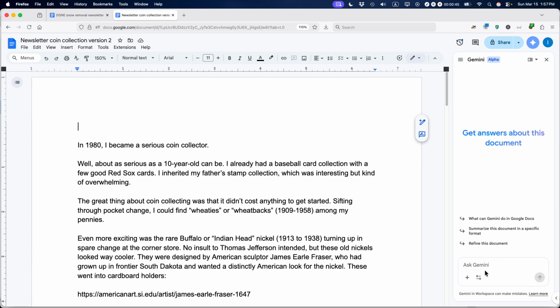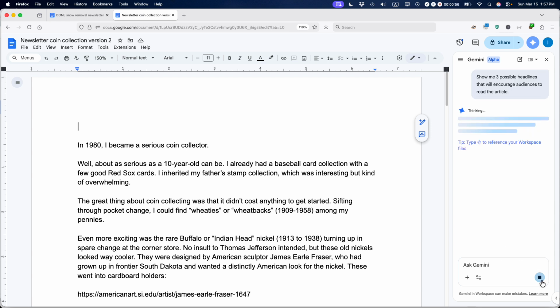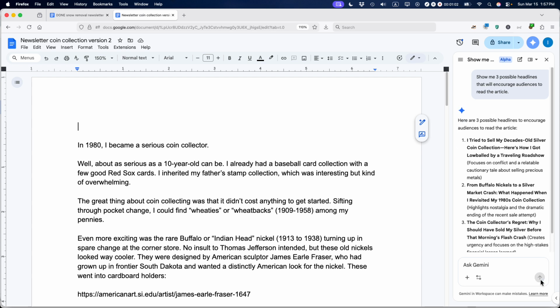but I expect that Google will eventually make this free. So I'm going to ask Gemini, I have some text here already, show me 3 possible headlines that will encourage audiences to read the article. Then I'm going to press the submit arrow, and let's see what it comes up with. It may take a long time if it's a very long article, but this is only 750 words long. And so it gave me 3 options here.